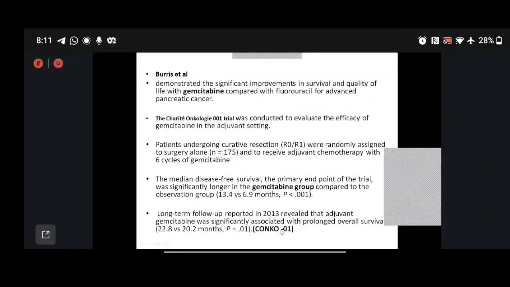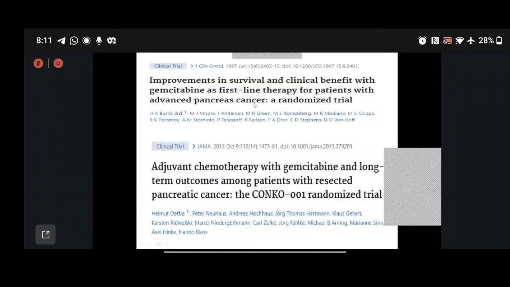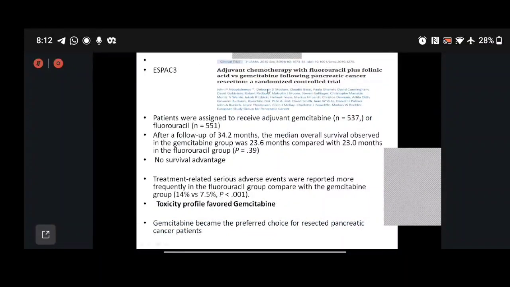And so did CONKO-001 say that gemcitabine is associated with a prolonged overall survival of 22 months. These are the corresponding papers to what we have just discussed. The ESPAC-3 trial compared the standard 5-fluorouracil to gemcitabine. They said that there was no overall advantage, but the toxicity profile favored gemcitabine.